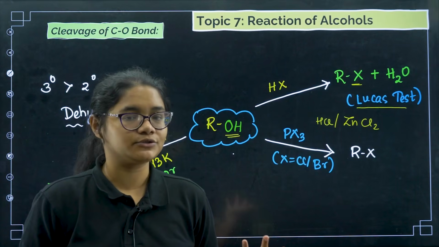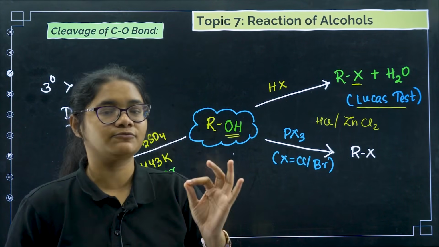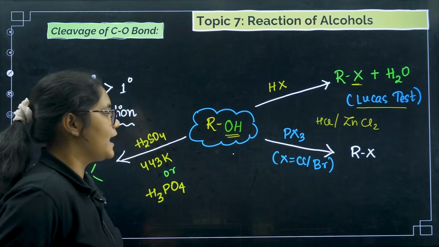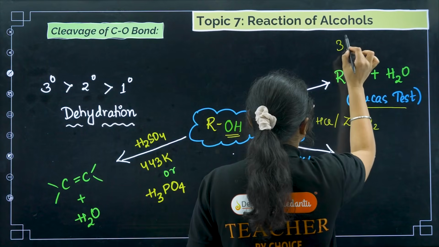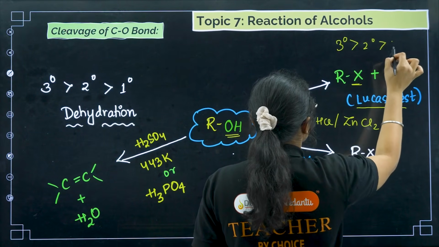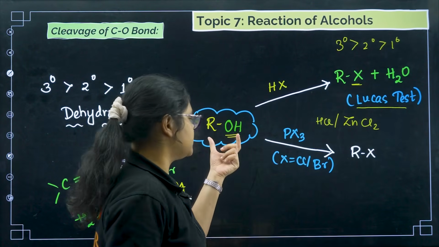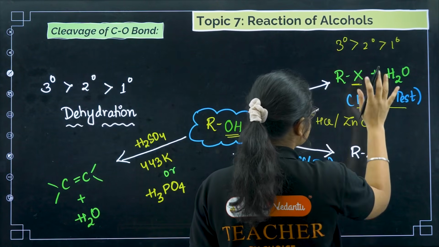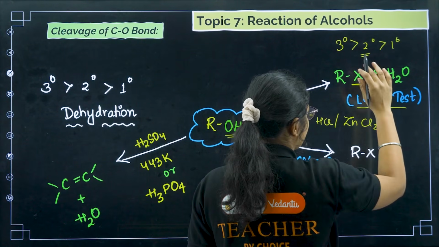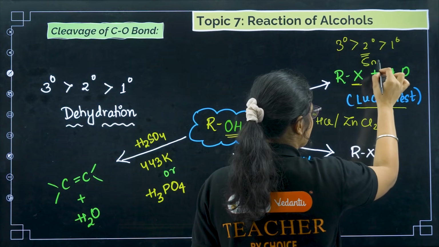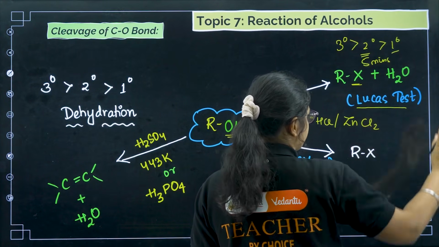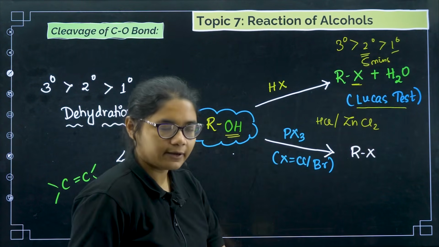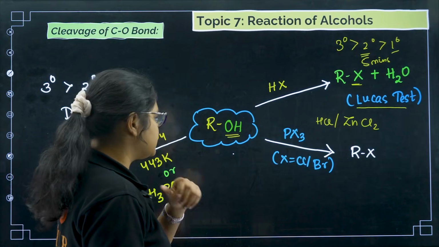What type? SN1, because there is a formation of carbocation, and we know the order of SN1 reaction: 3 degree, 2 degree, 1 degree. The same thing happens here. Tertiary alcohols react faster and they produce turbidity. Secondary alcohols react within 5 minutes, and primary alcohols do not react easily. Clear? Fine.